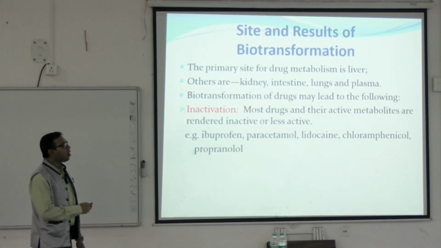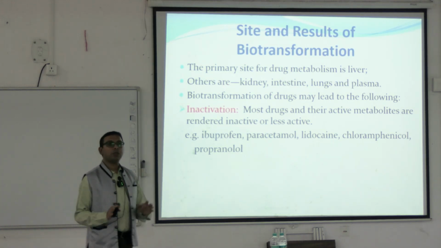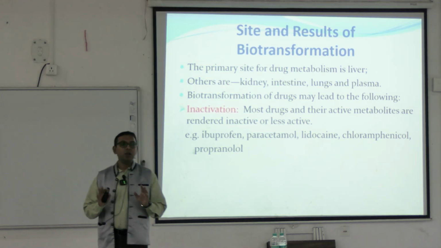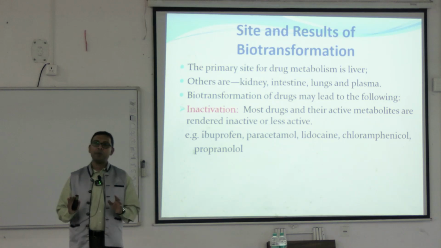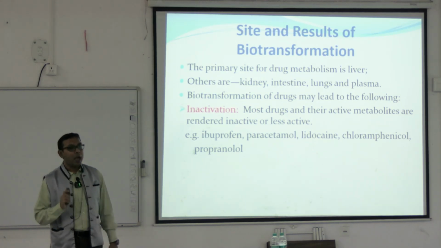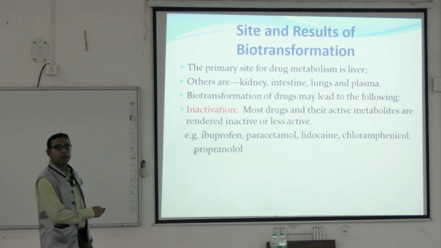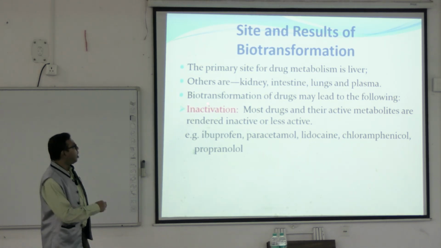So what are the sites and results of biotransformation? The primary site of biotransformation or metabolism is the liver. In most cases, for most drugs, maximum biotransformation happens in the liver. Apart from this, some biotransformation may happen in the kidney, intestine, lungs as well as the plasma.